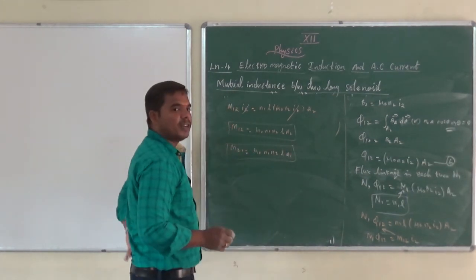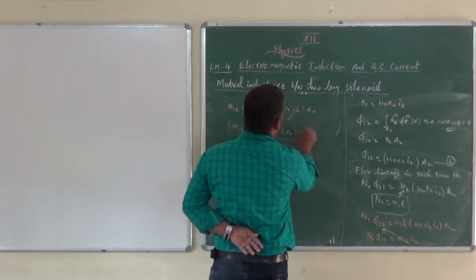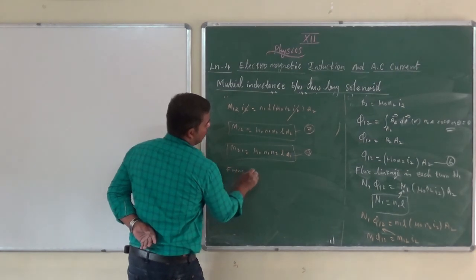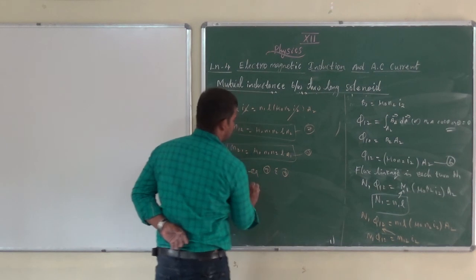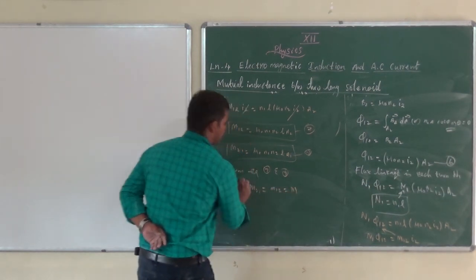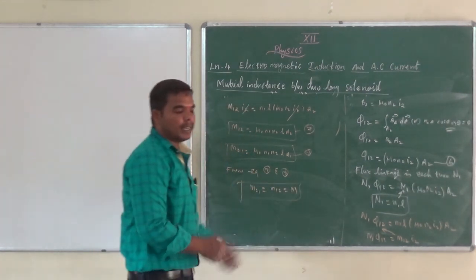The areas of cross section are different. So consider the last equation as equation number 7. From equation number 6 and 7, we can write M21 equals M12 equals M, the mutual inductance.